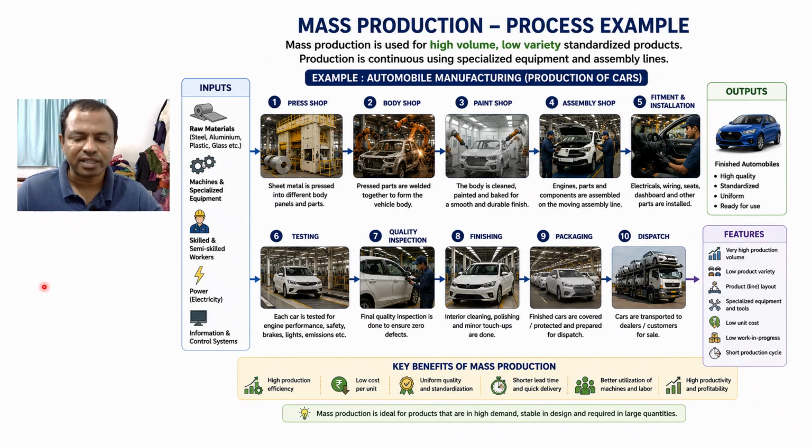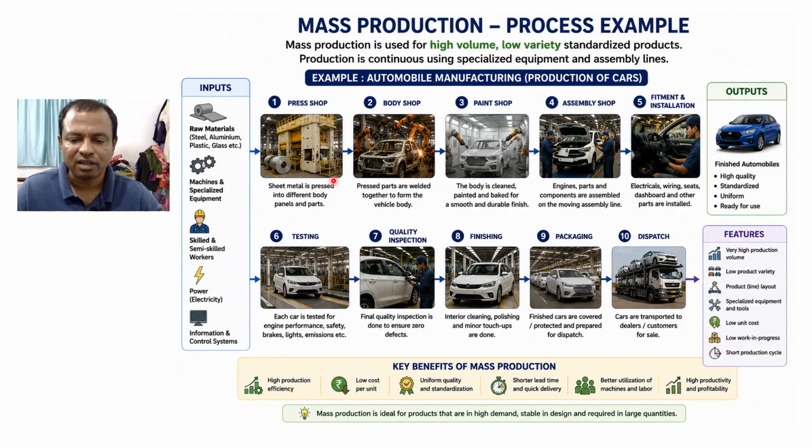So a typical mass production process of a small car factory is shown here. Here thousands of cars are produced. You can see the automobile manufacturing production plant. Here inputs are steel, aluminium, paint, glass, etc. Then body shop, paint shop, assembly shop, engine is installed, testing, quality inspection, finishing, packing, and dispatching to the showroom.